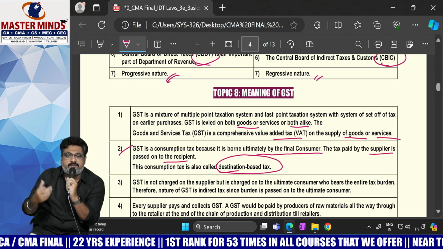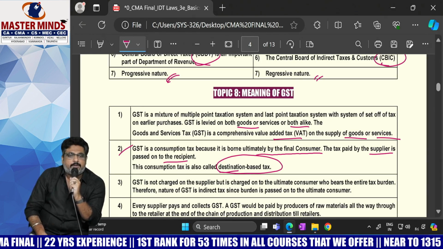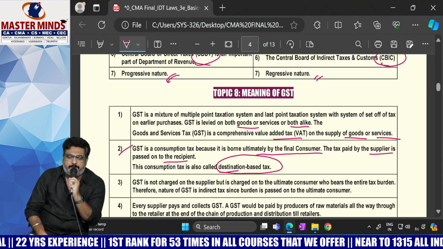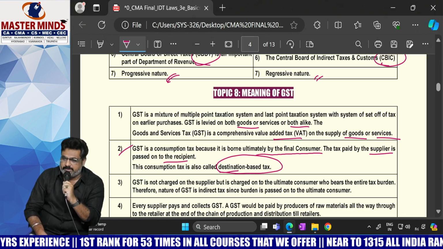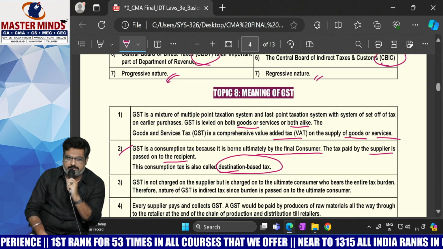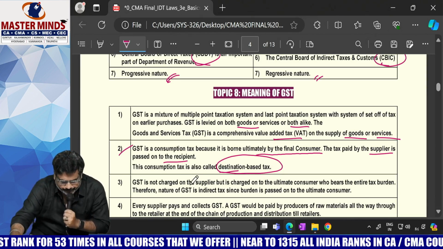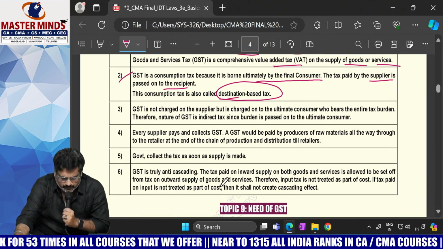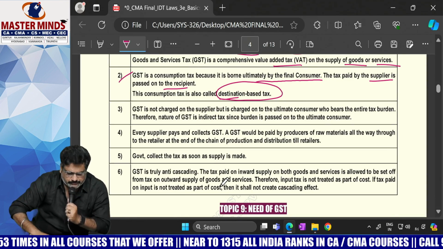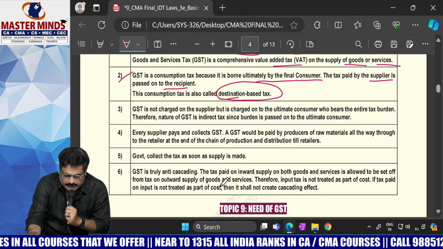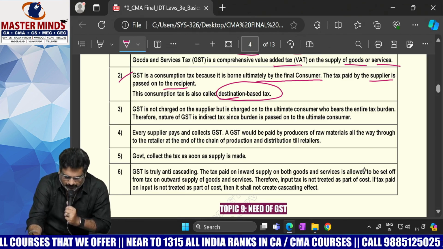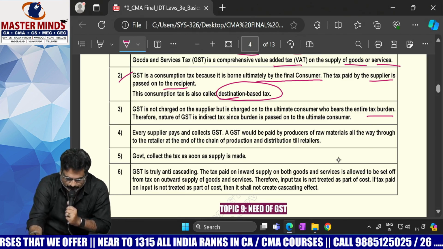What is meant by the word destination? The place where the goods are ultimately consumed will be the destination, and that particular state government will get the revenue. Already we know the third point also. GST is not charged on the supplier, but on the ultimate consumer who bears the entire tax burden.